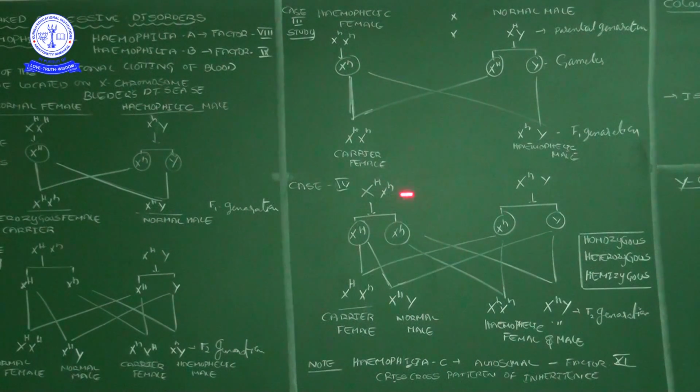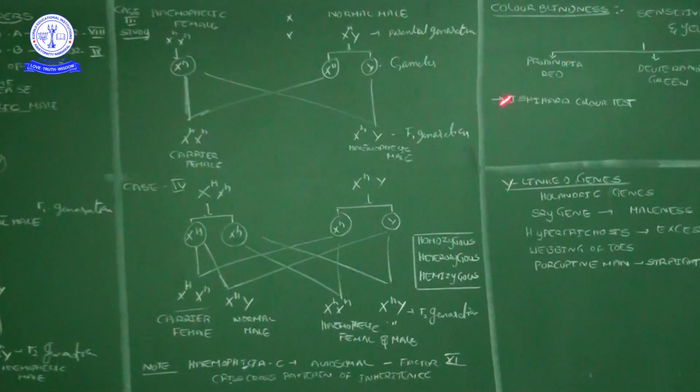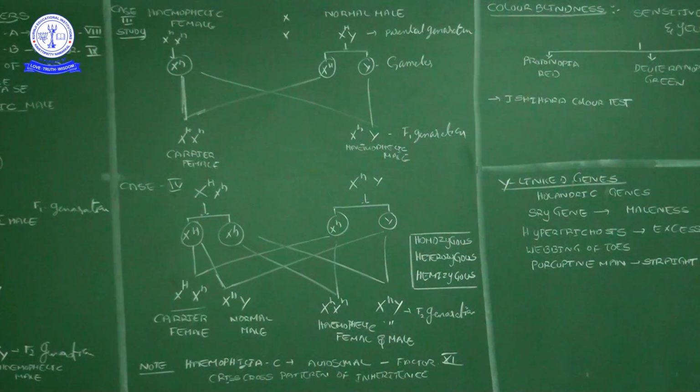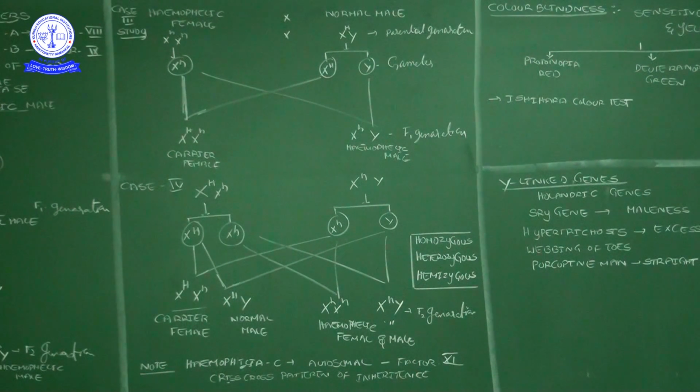Mendelian rules, what is it? One is the law of dominance, law of segregation, law of independent assortment. All of that is applicable here. So that's why these disorders we can say are Mendelian disorders also. Okay, then I will tell one more thing, color blindness. Okay, it is a lack of proper vision about red and green color especially, and yellow and blue color. Here only one thing I will tell, this color blindness causing gene is also located on the X chromosome. The gene is small c, small c.